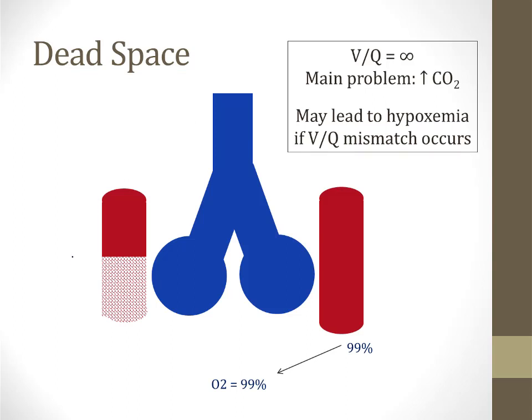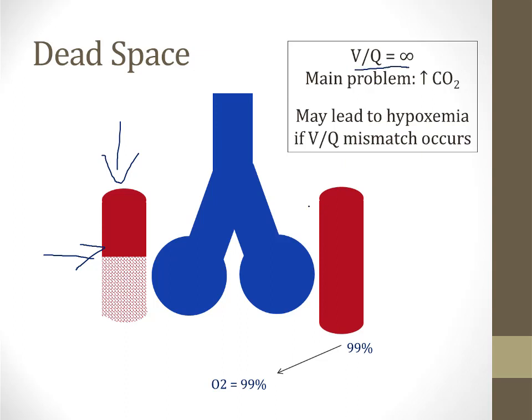One of the easiest causes of dead space to wrap your mind around is a pulmonary embolism. So let's imagine we have a blood clot in this capillary, and it's not allowing any blood to flow through this capillary. This will create dead space in this alveolus on the left side of the screen because that alveolus is ventilated, but there is no perfusion. It has a VQ ratio of infinity.